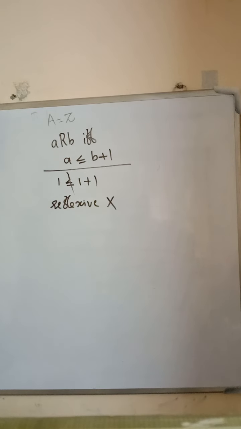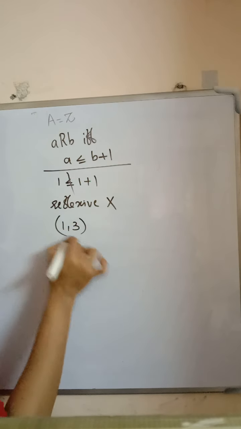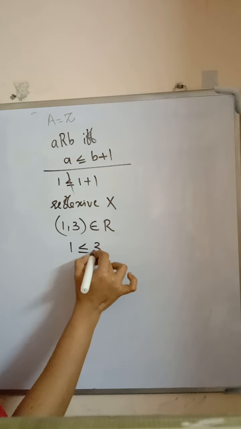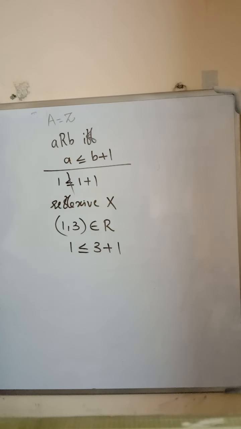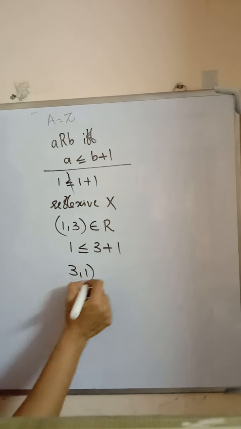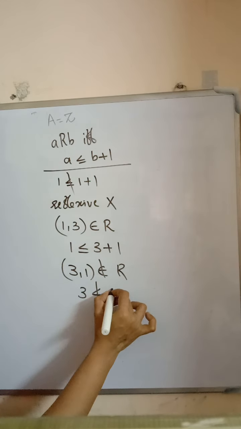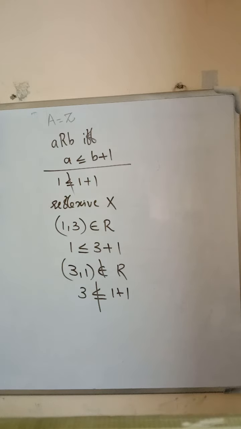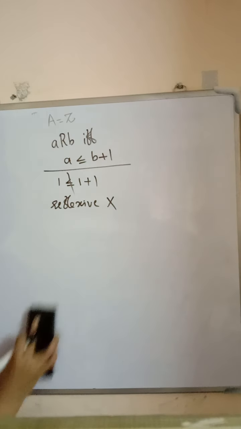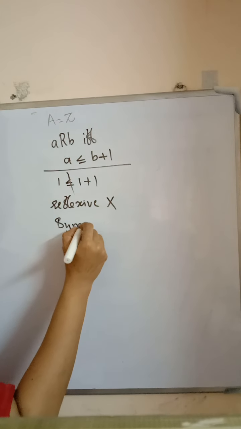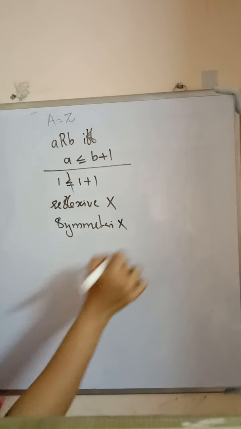Is it symmetric? We have to check the symmetry. The ordered pair (1,3) belongs to the relation because 1 is less than or equal to 3 plus 1. So (1,3) belongs to the relation. But (3,1) does not belong to the relation because 3 is not less than or equal to 1 plus 1. So this relation is not symmetric.